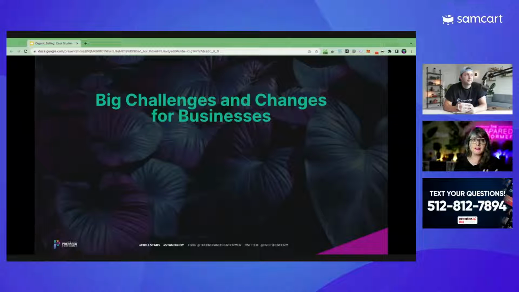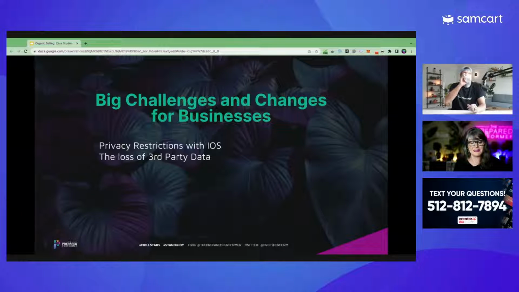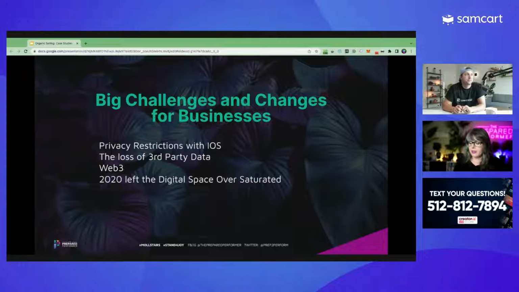Now, the big problem that's happened for a lot of businesses is that there are privacy restrictions with iOS, the loss of third-party data, because they're not connecting that way because of all this kind of stuff. Web3 stuff coming in. And if you don't know what this stuff is, we got you. But let me just say that 2020 left us oversaturated.